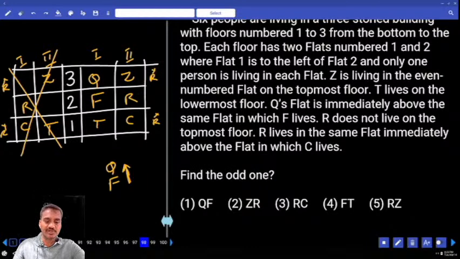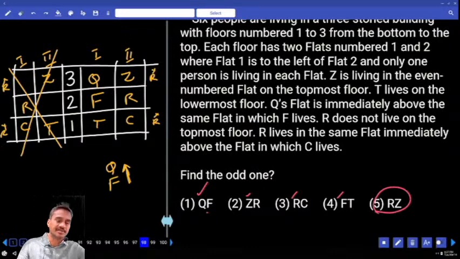Q and F means Q is immediately above F. First is immediately above the second. Z and R: Z is immediately above R. R and C: R is immediately above C. F and T: F is immediately above T. R and Z: R is immediately below Z. Z is immediately above R. So what is your answer?